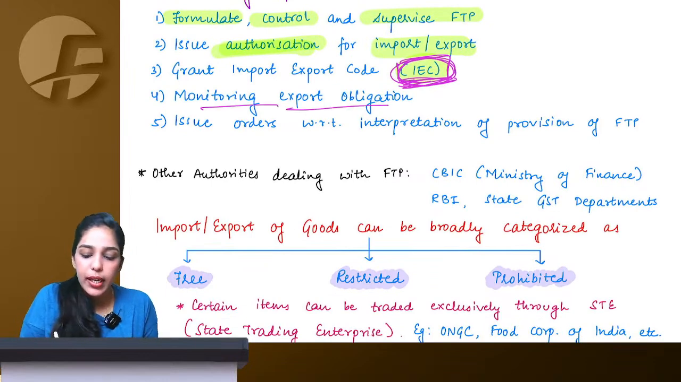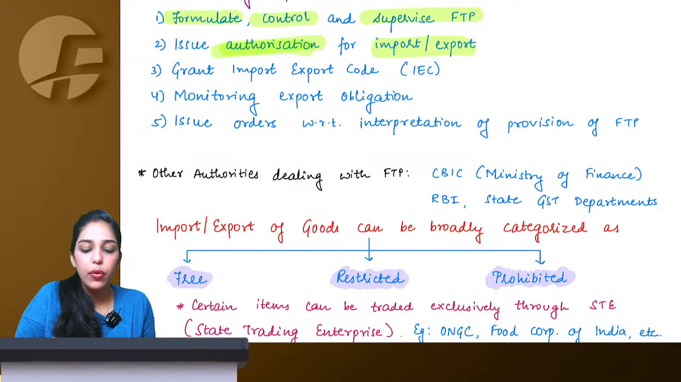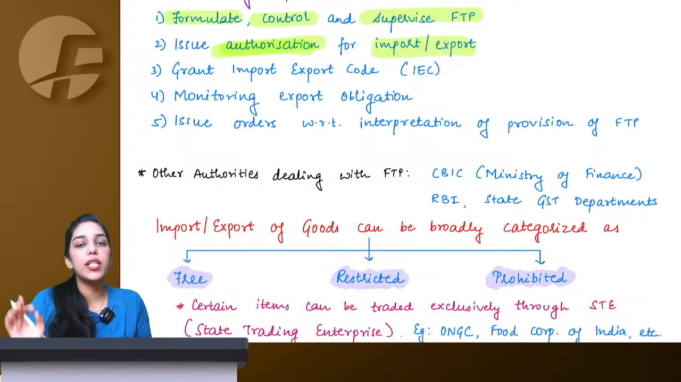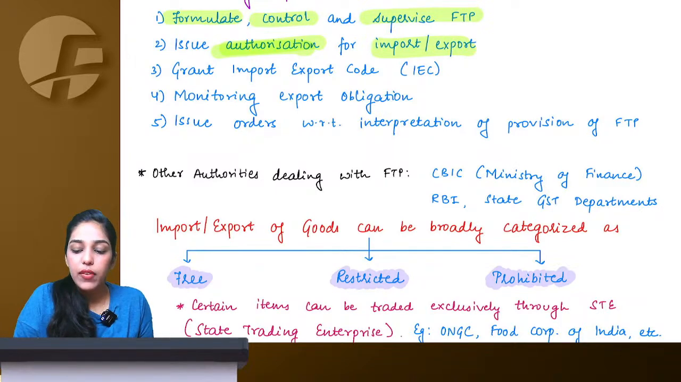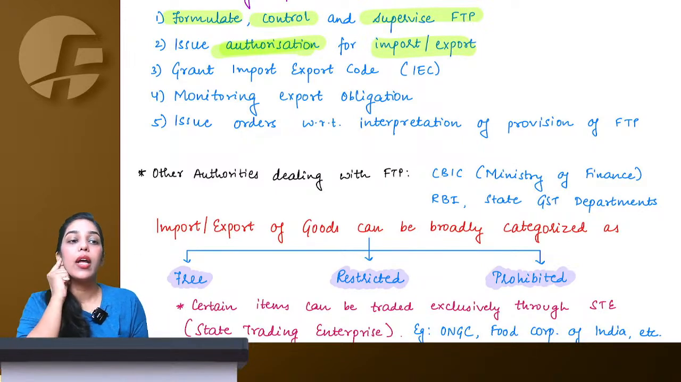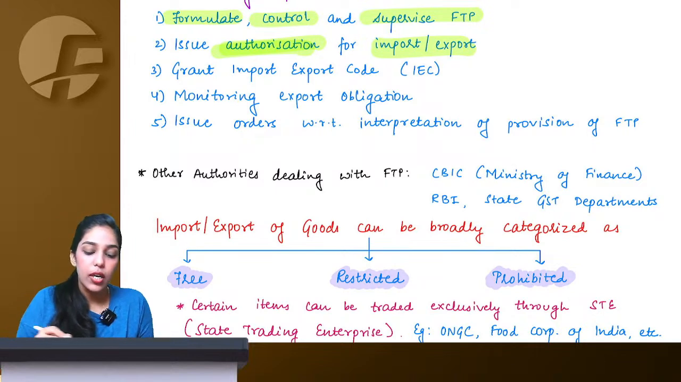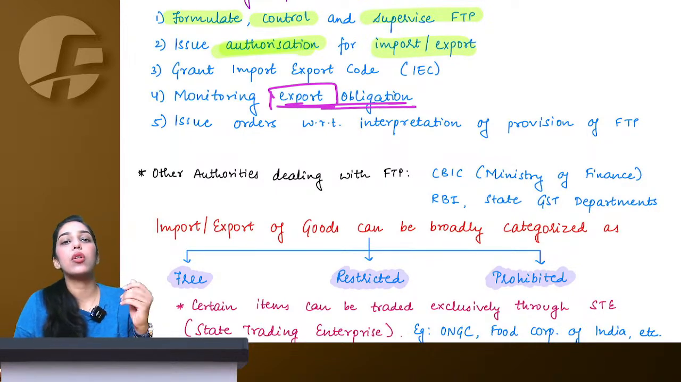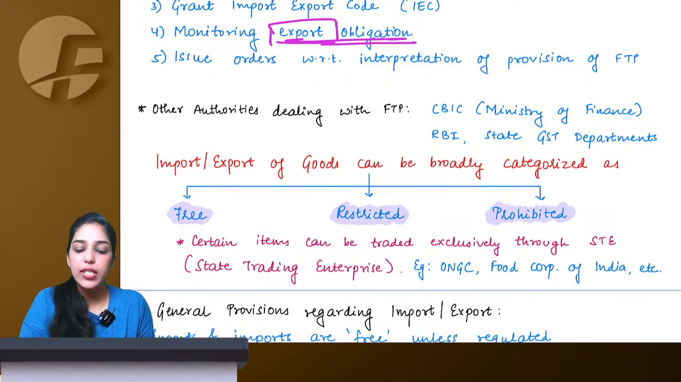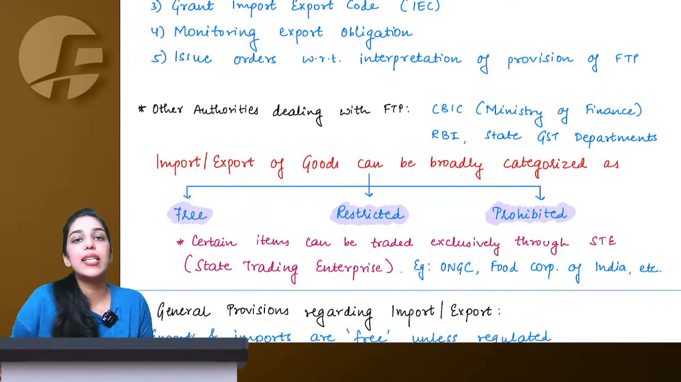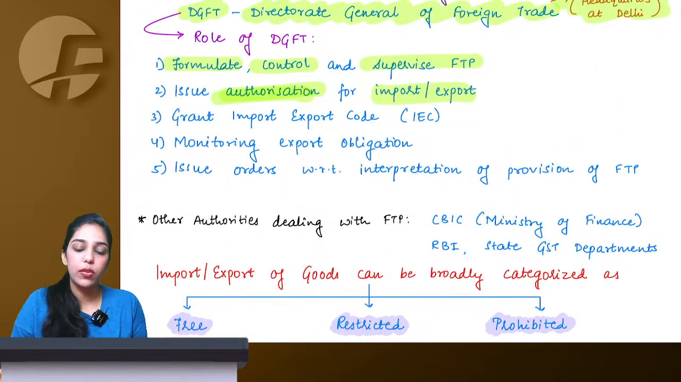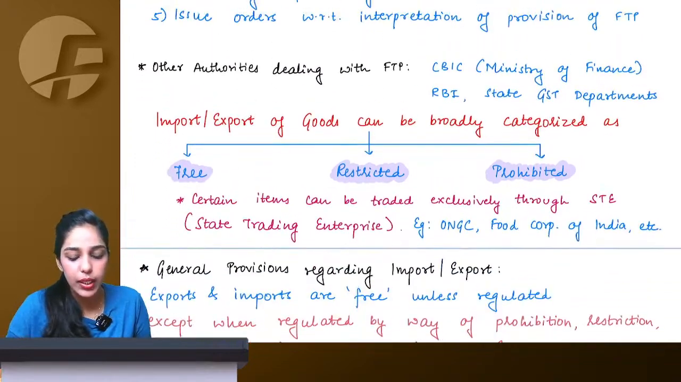Now monitoring export obligations: there are various schemes that we are going to study, and if you export under those schemes, then you are eligible to get the benefits specified in them. So who is going to ensure whether all of those export obligations have been fulfilled within the particular time, so that you can be given the import benefits or not? All of this monitoring of export obligations is also done by DGFT. And DGFT issues orders with respect to interpretation of provisions. If there is any doubt with respect to the interpretation of any provision issued under FTP, then the circulars and clarifications with respect to the same are also issued by DGFT only.